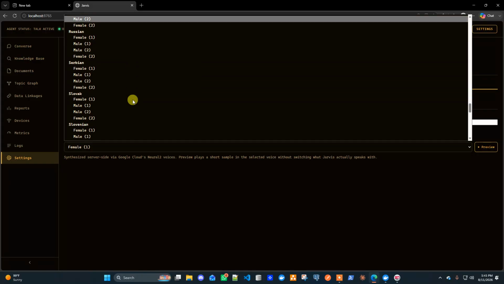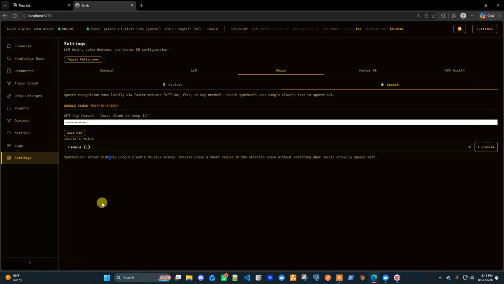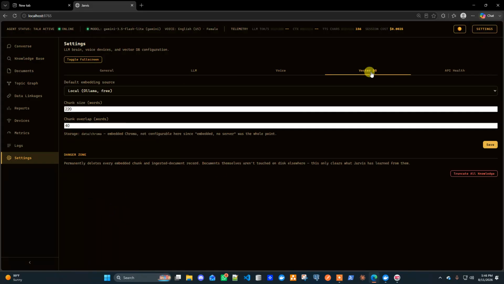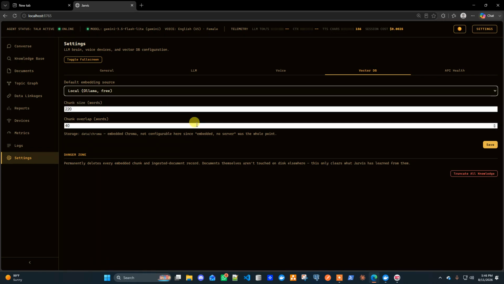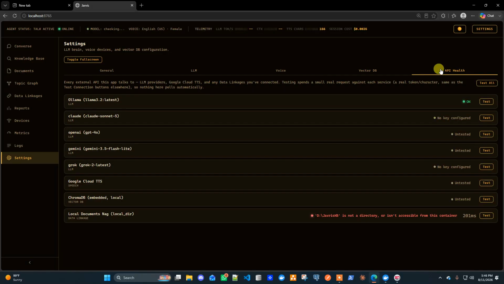So I can show you that one in a run example. Coming to the vector databases, we have local Ollama and we have cloud, but internally these are the embeddings, and our database is ChromaDB, which we are using in memory here. Coming to API health, this is just to check all the APIs that we are using. When I run a test all, I can see what APIs are healthy and which I still need to configure.